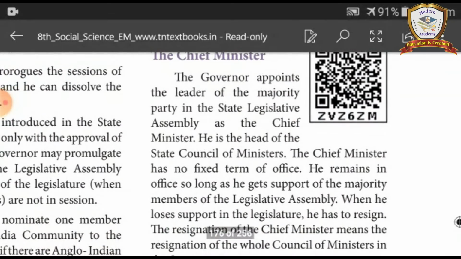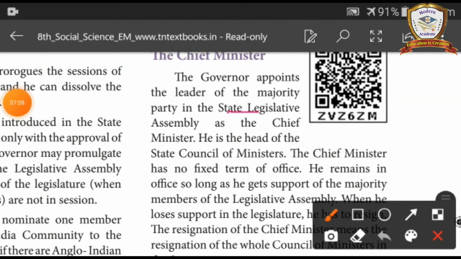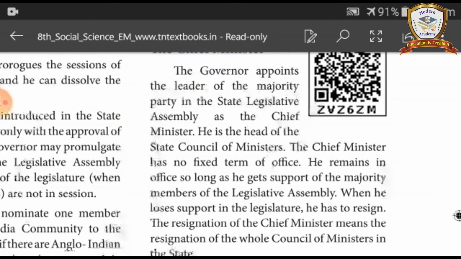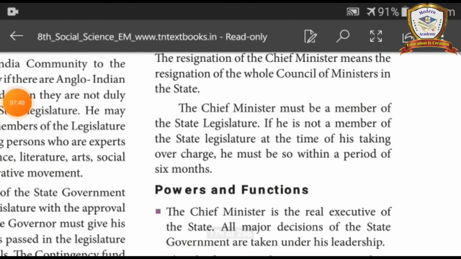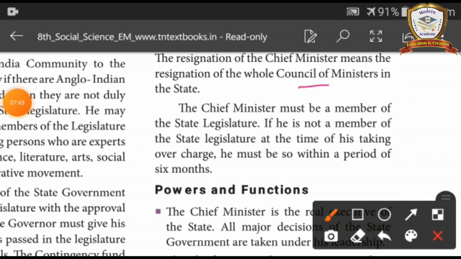Chief Minister. The governor appoints the leader of the majority party in the state legislative assembly as the chief minister. He is the head of the state council of ministers. The chief minister has no fixed term of office. He remains in office so long as he gets the support of the majority members of the legislative assembly. When he loses support in the legislature, he has to resign. The resignation of the chief minister means the resignation of the whole council of ministers in the state.